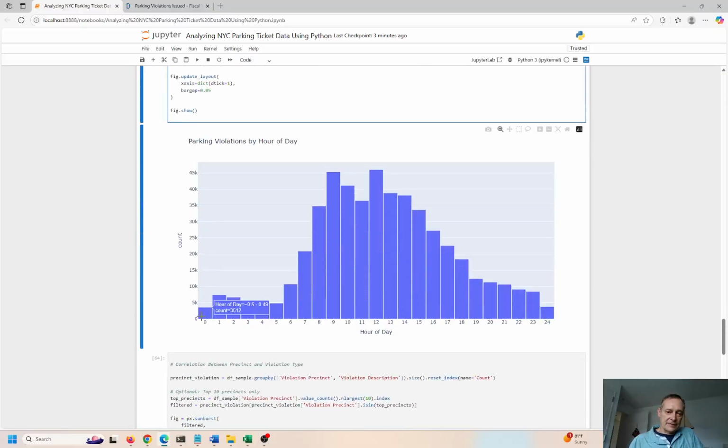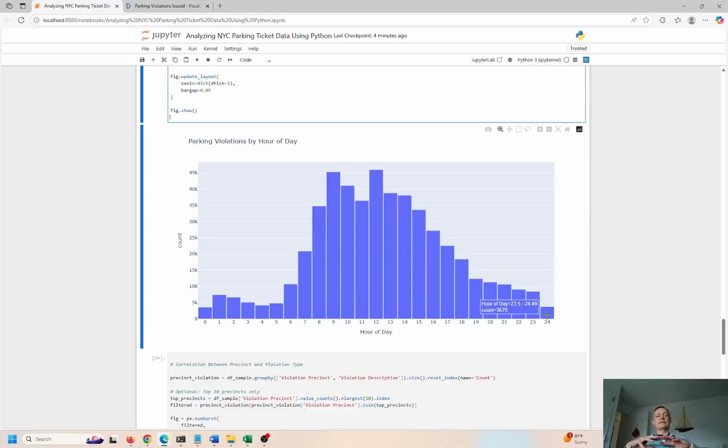So this is the hour of the day when the tickets were written. So honestly, I don't know which traffic cop is running around at midnight issuing tickets, but apparently there's 3,500. It spikes up a little bit around 1 or 2. Most people are sleeping at this point, so it goes down to 4,000. But then you can see as the sun comes up, the number of tickets increase, right? And it increases during the day. And this totally makes sense, kind of decreases overnight.